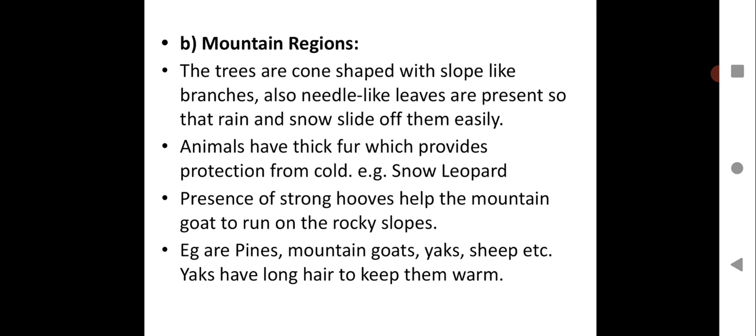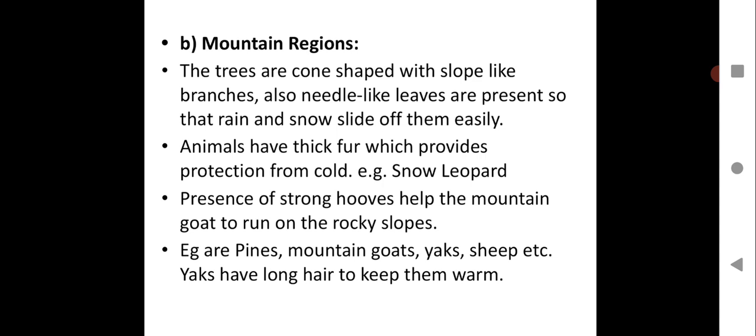Animals have thick fur which provides protection from cold. Example, snow leopard. Presence of strong hooves helps the mountain goat to run on the rocky slopes. Examples, over here you have pines, mountain goats, yaks, sheep, etc. Yaks have long hair to keep them warm.